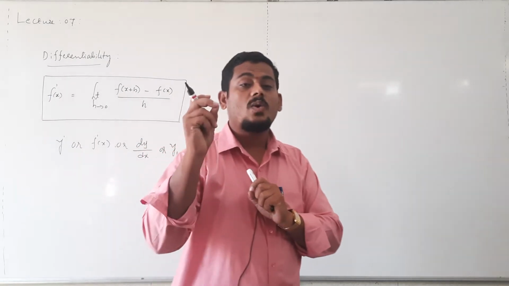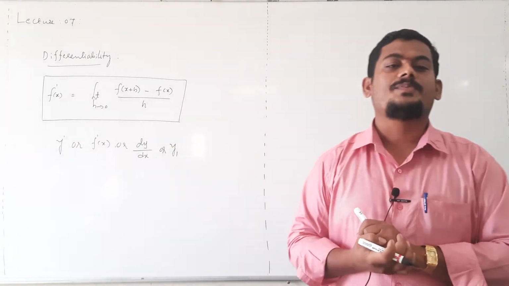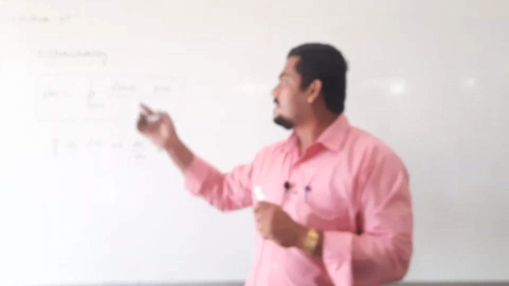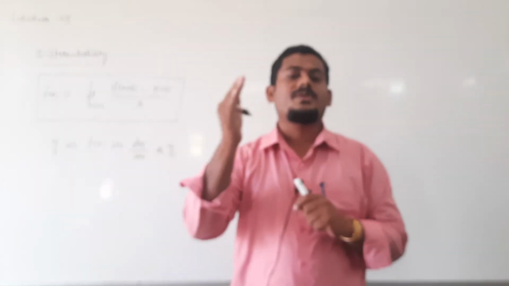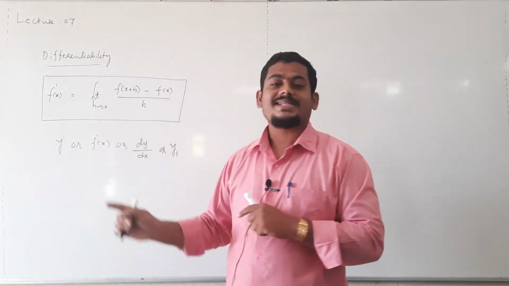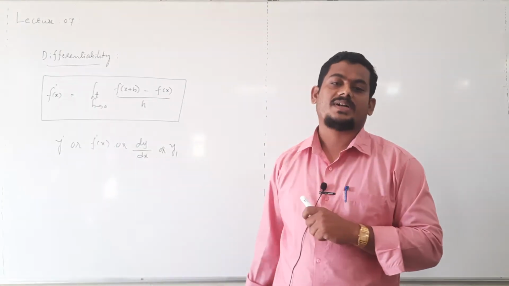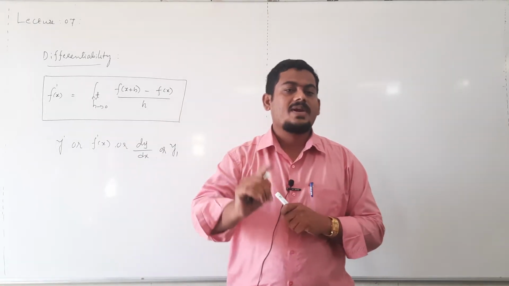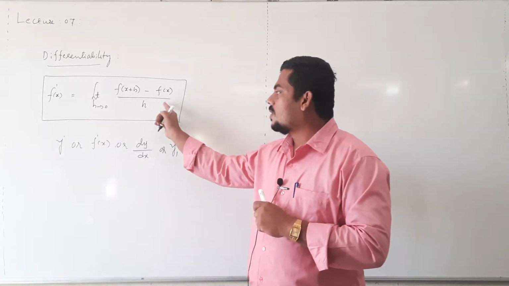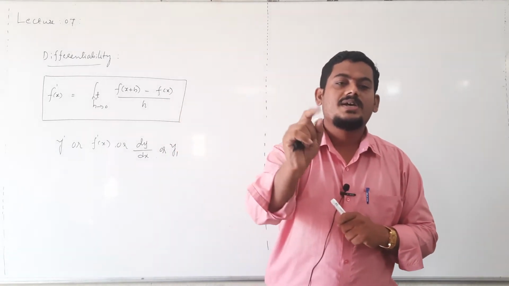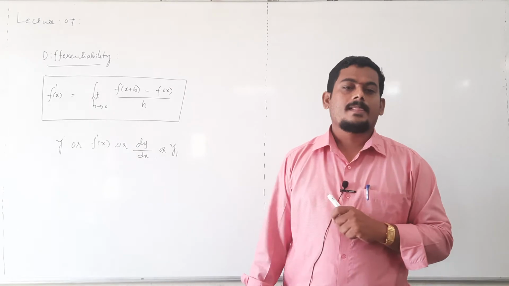These are notations for derivative of the function. This limit is known as derivative of the function with respect to x, or it is also known as differential coefficient of the function.